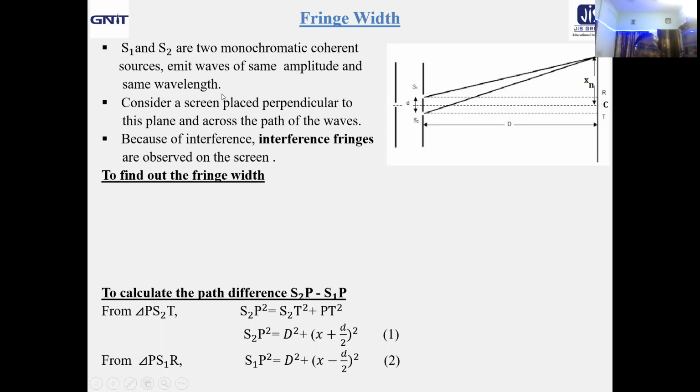We are considering lambda. Let us consider a screen which is placed perpendicular with respect to this plane, and obviously across the path of the waves.